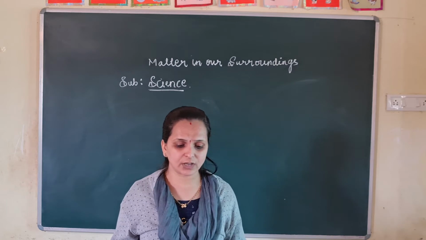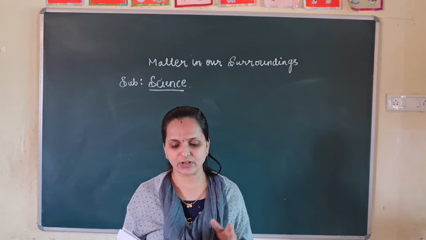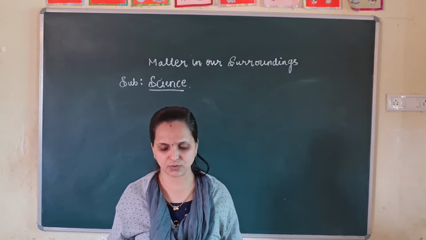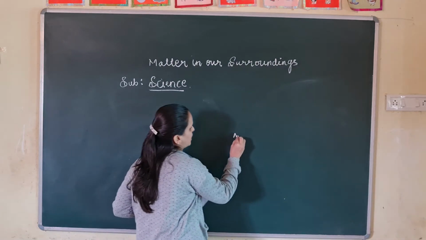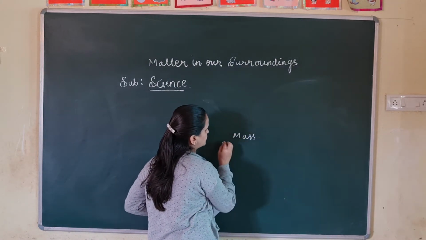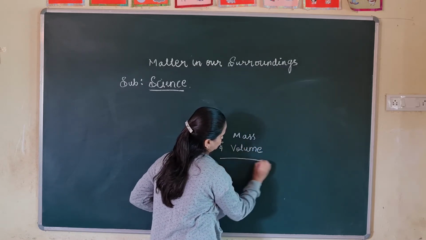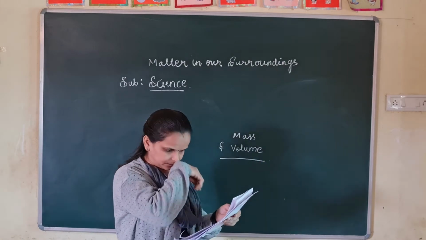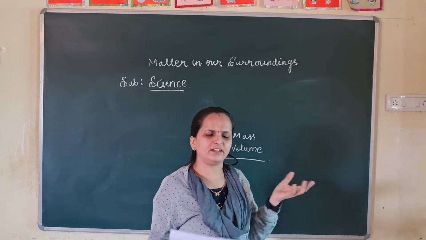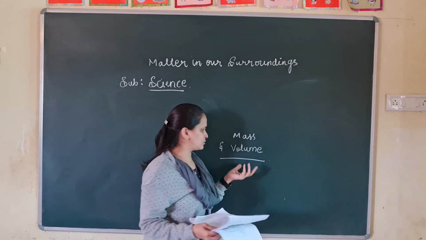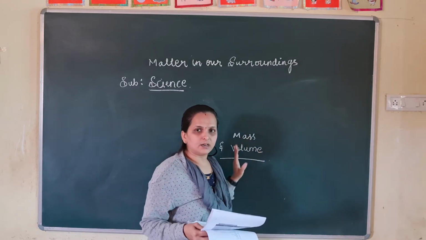We can also see, as we look around, that the things mentioned above occupy space and have mass. So in other words, they have both. Some have only mass and some have both. What is that? Mass and volume. Yes, you know that mass is just weight. How much weight it includes, volume, thickness, or density, it all comes under these.